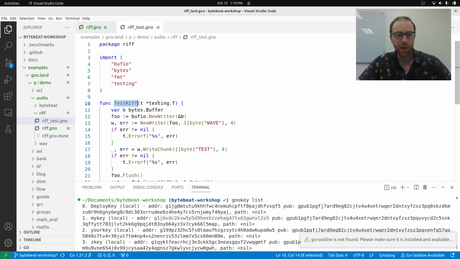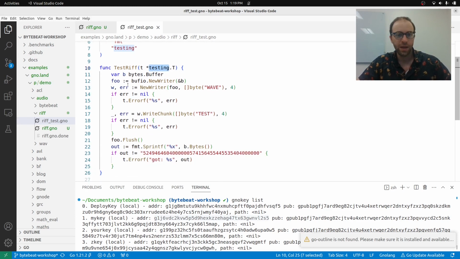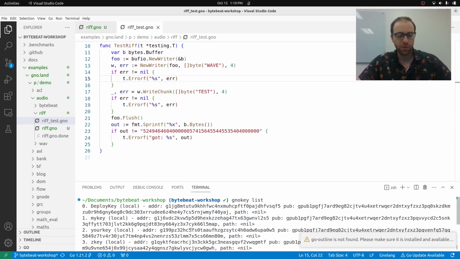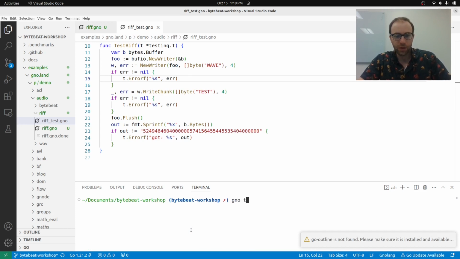It uses testing.T, and then it runs a little test, writes a WAVE file, writes a chunk, and generates some bytes and checks to make sure that they're correct. So we can run this here using gno test -verbose, and then the path examples/gno.land/p/demo/audio/riff.